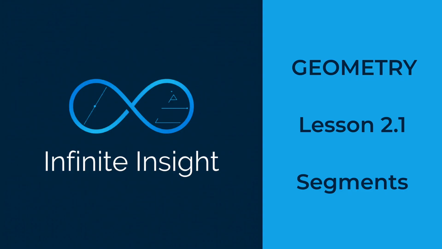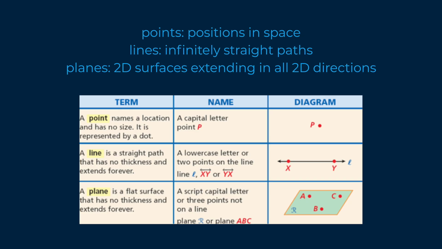Alright, let's begin. So, before we start talking about segments, we first have to talk about dimensions. There's the first dimension, length, the second dimension, width, and the third dimension, height. We're just going to focus on the first two dimensions. A point is a position in space. It doesn't have a direction and it doesn't have a weight. It's just a point and a location in space.